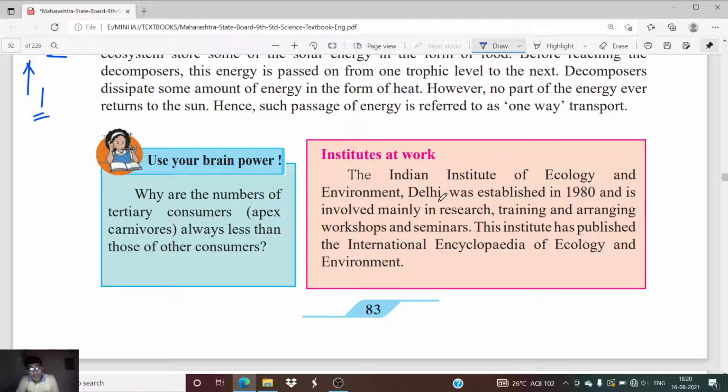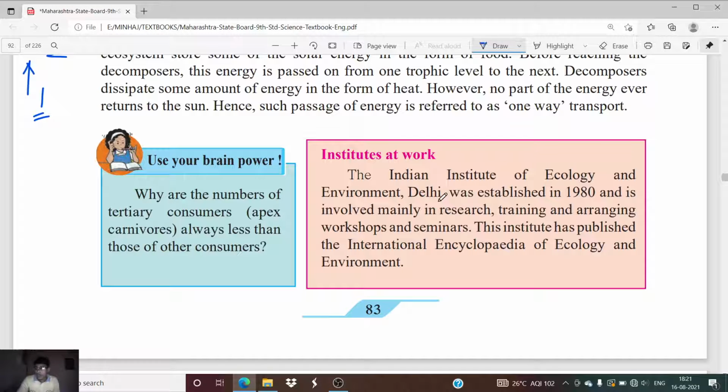They dedicate themselves to studying and observing phenomena and processes taking place in the environment. This particular institute observes the environment and ecological processes. It carries out research and training programs, workshops and seminars for other technical students, and it transfers the knowledge gained from experiments and observations to the other citizens of the nation.